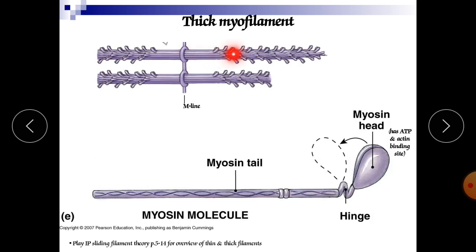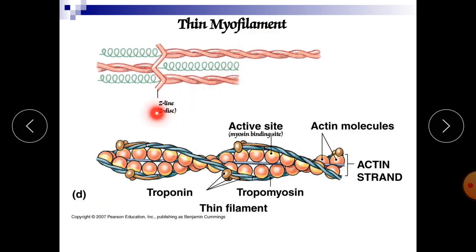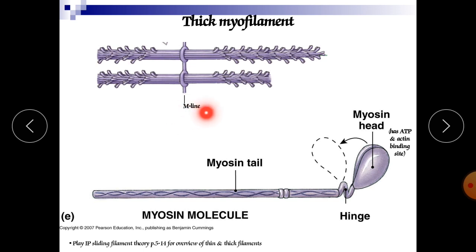Now here this is the thick filament. Here you will find this M line. In the thin filament, there was the Z line or Z disc. In this thick filament, there is the M line, and this is the myosin tail. This is the myosin molecule, and here it has a zigzag shape.